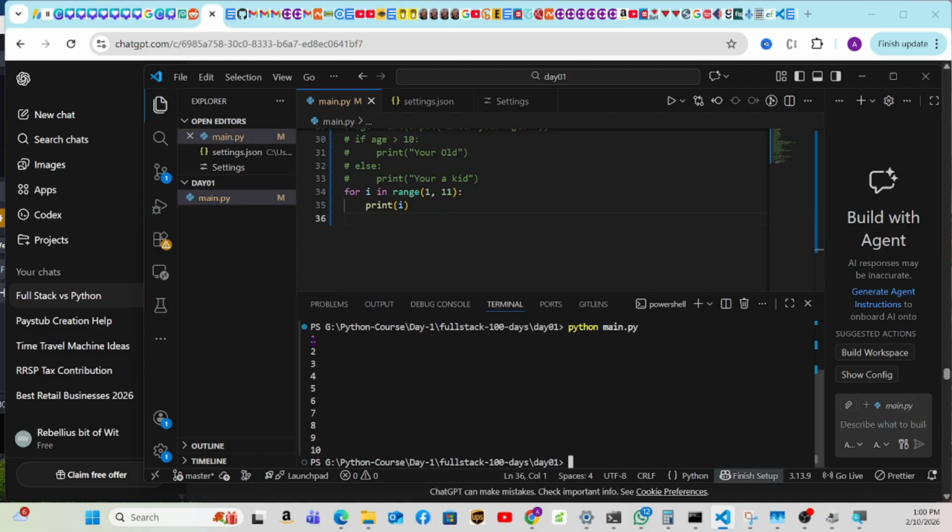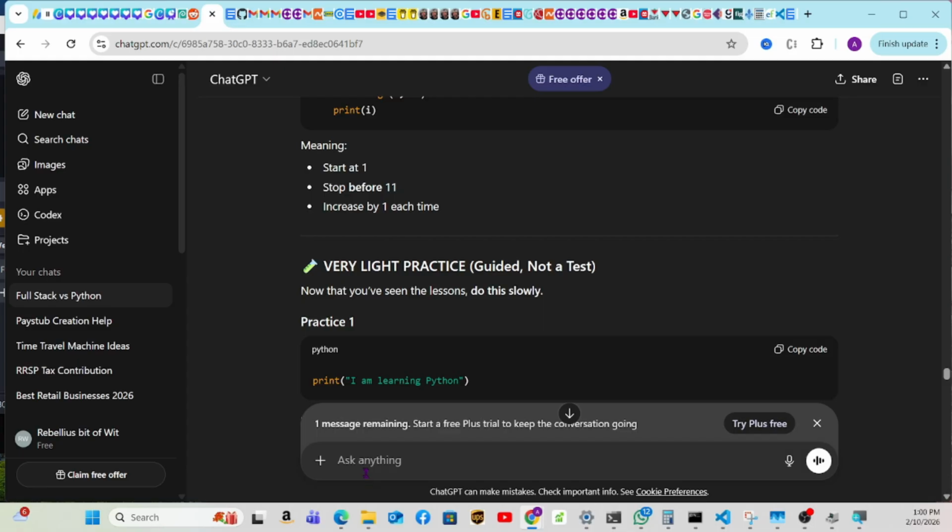But why does it print the 1 then? So that's one question that we can ask. Explain this. Let's learn a little bit more so you guys understand properly, like I want to understand. Here in this loop, why did it print the 1 if range is 1 to 11? Also, why was 11 not printed?